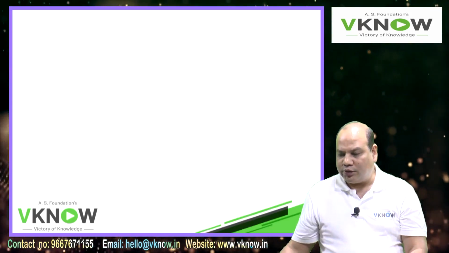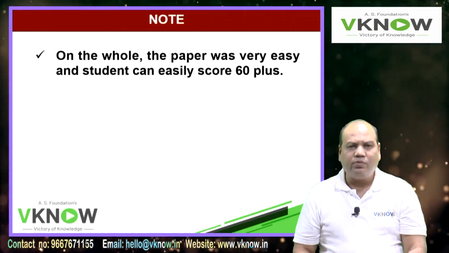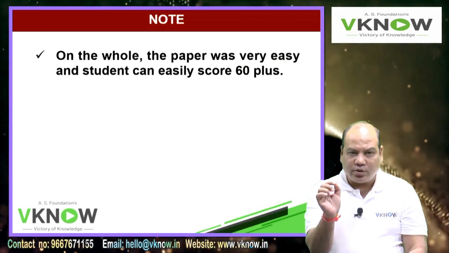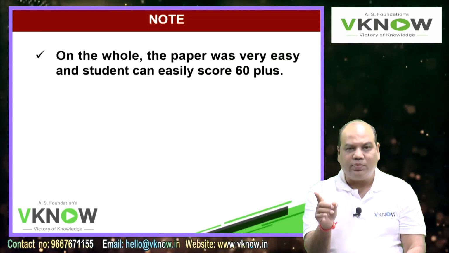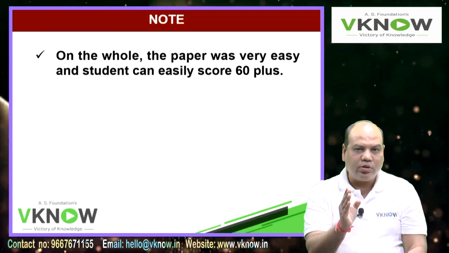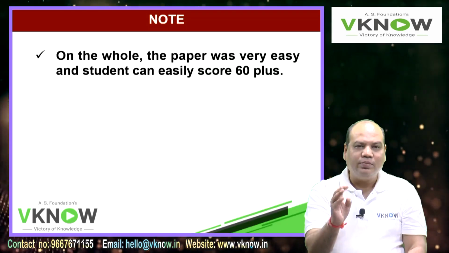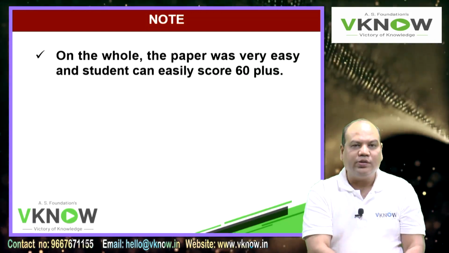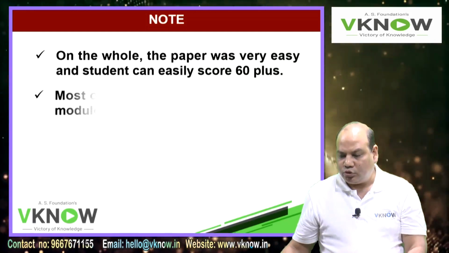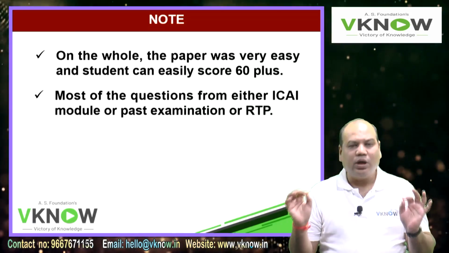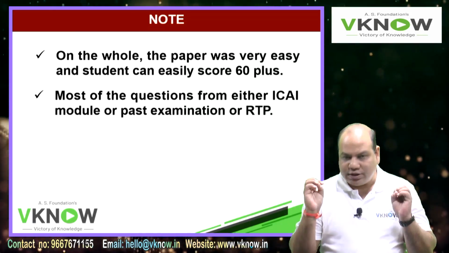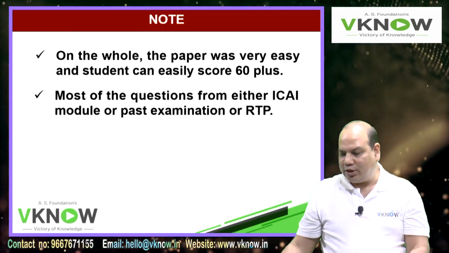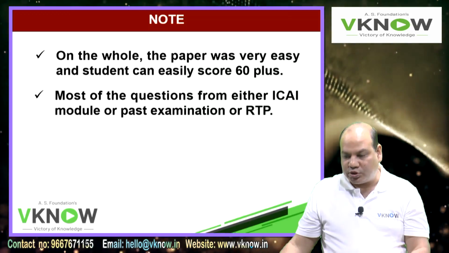So overall analysis is that this paper was very easy. Maybe except that one question of international capital budgeting, all questions, all theory are there in either past examinations or RTP or your ICAI study material. So with minimum effort also you can easily score 60 plus, and I am expecting this time many students will cross 80 plus or 90 plus also possibly.